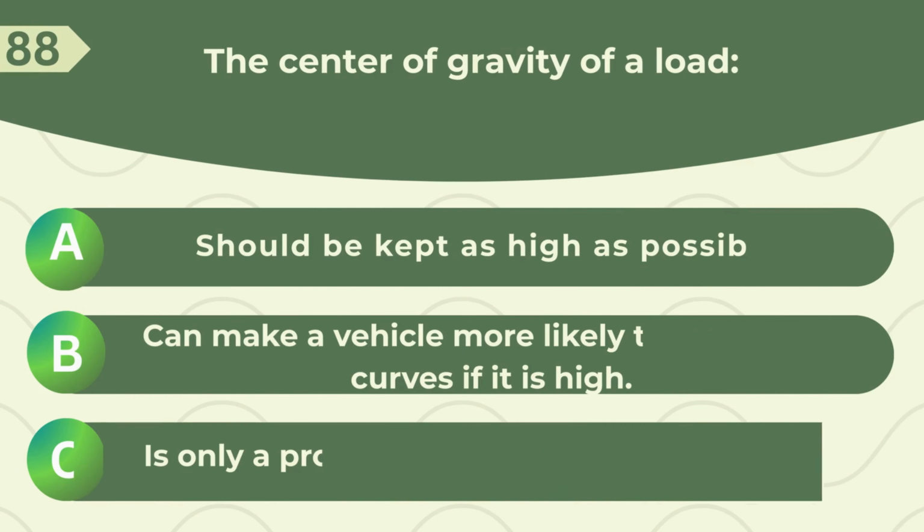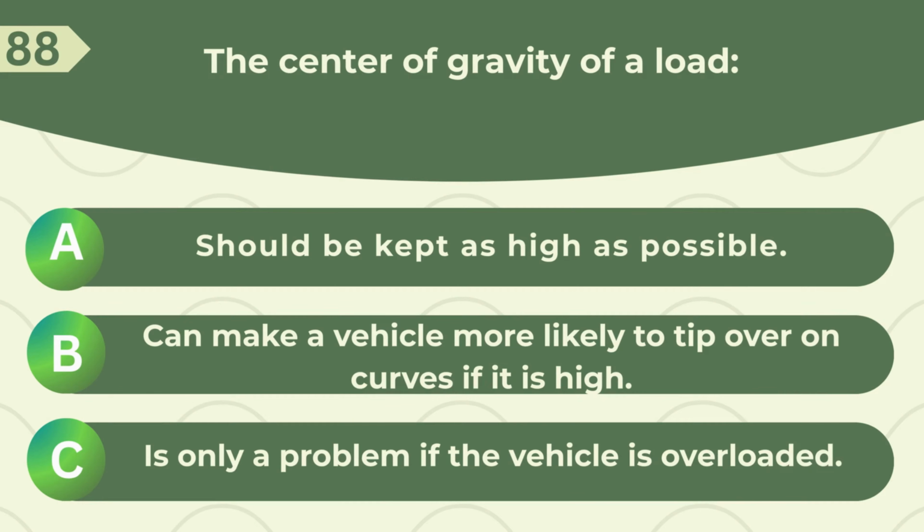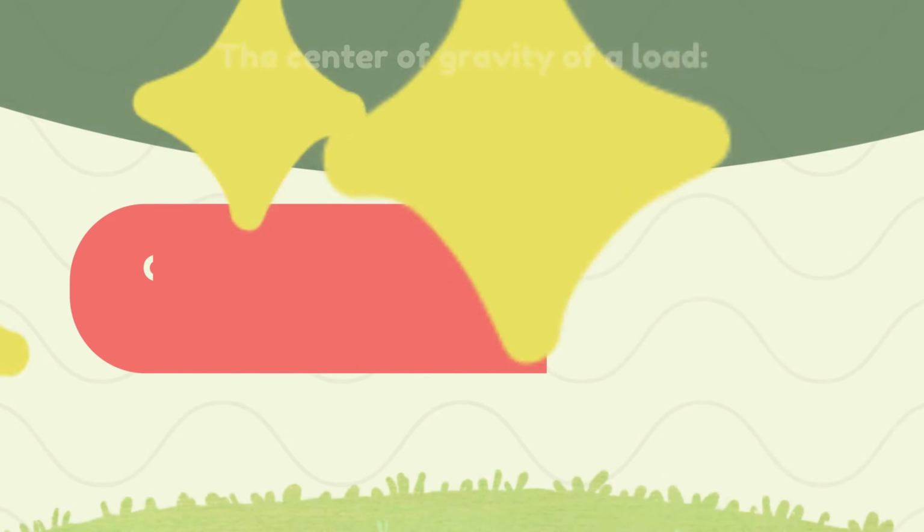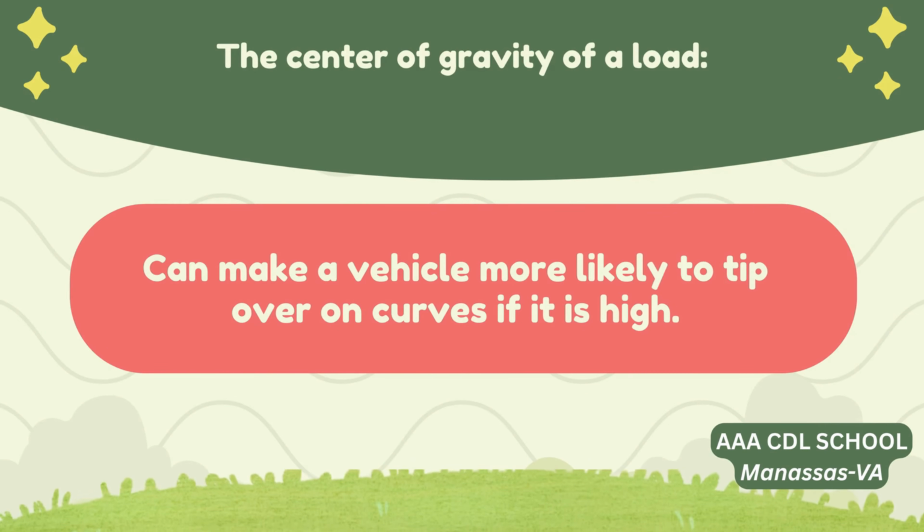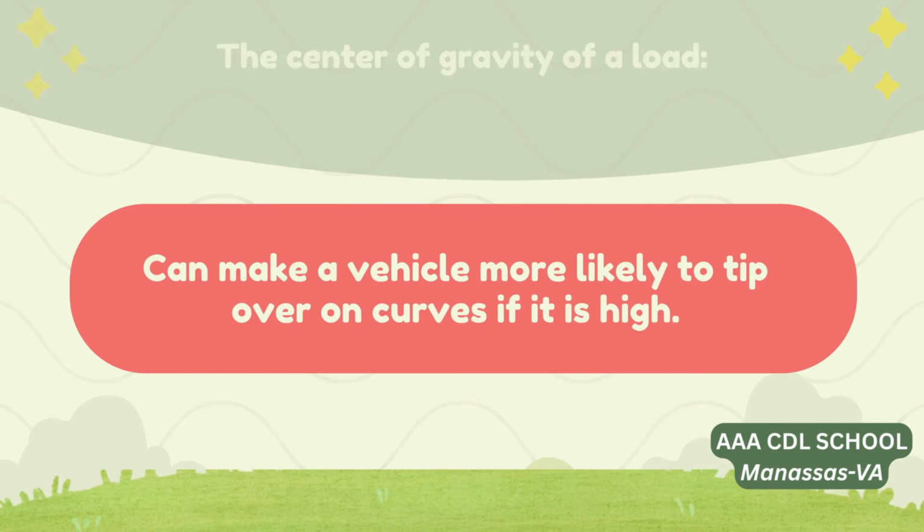The center of gravity of a load: A. Should be kept as high as possible. B. Can make a vehicle more likely to tip over on curves if it is high. C. Is only a problem if the vehicle is overloaded. Correct answer: can make a vehicle more likely to tip over on curves if it is high.